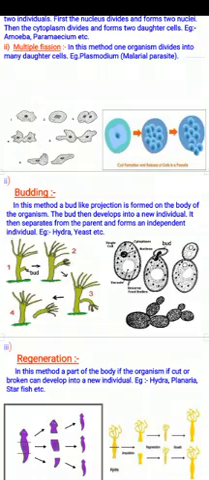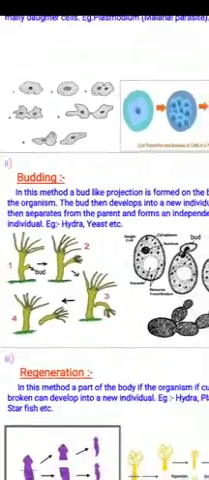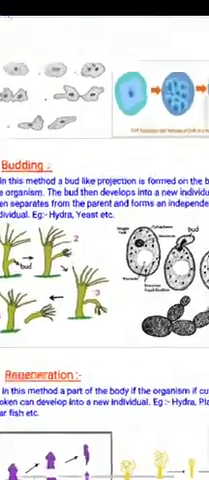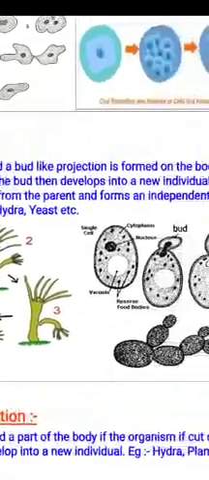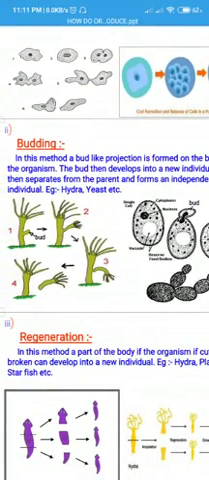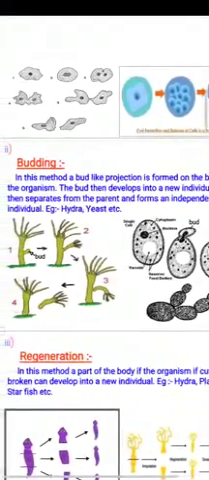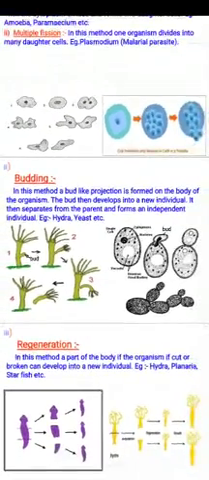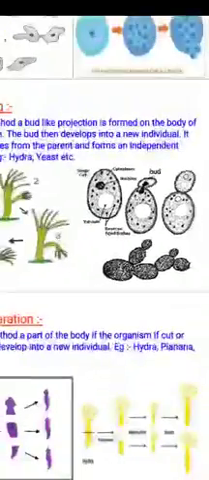If we see the diagram here, steps 1, 2, 3, 4, a bud-like projection is forming on the body of the organism, as we can see in figure number 1. This bud then develops into a new individual. Then in the third step it is separating from the parent, and in the fourth step it is forming an independent individual. Like this, we can see in yeast also how buds develop and form a new individual.